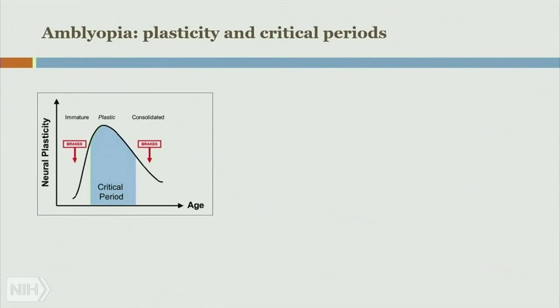What I would like to move on to is this central theme in amblyopia, really in the field for the past 60 years, which is the idea of critical periods. There's a particular interval where the nervous system is particularly sensitive to stimuli, right? And if you miss that particular window, then you cannot develop the function anymore. A newer idea now is that maybe there are some breaks that define these, and there's a way to try to remove these breaks.